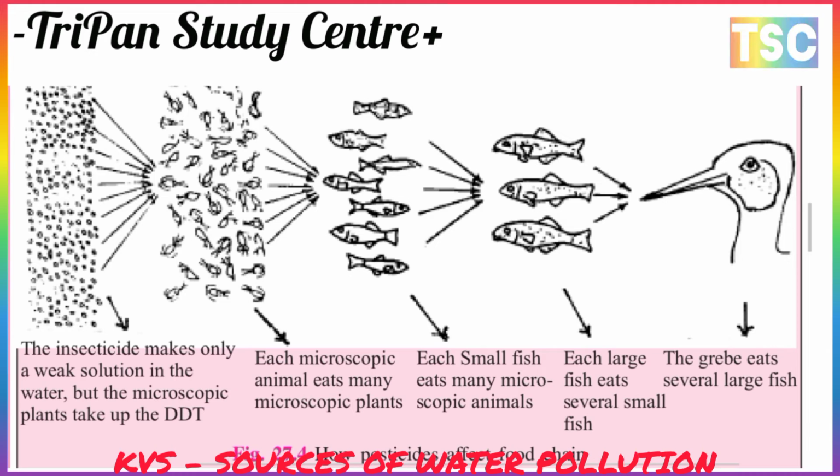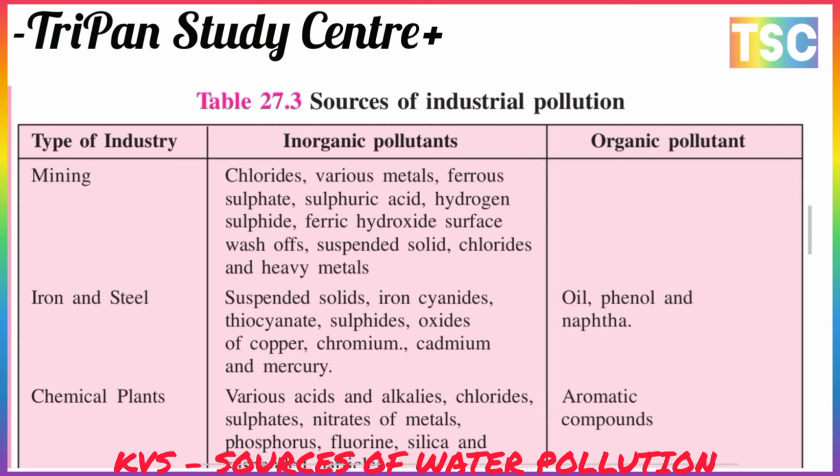There is the link one to one. The most important is the food chain: one eats the other. DDT is a mix that accumulates in the last consumer. Here is the list of sources of industrial pollution.